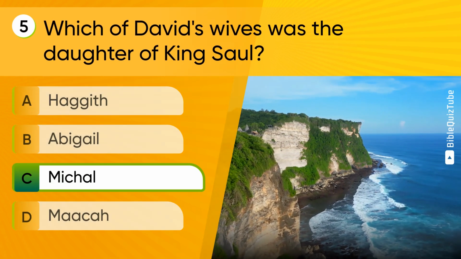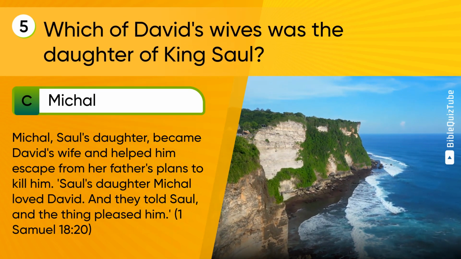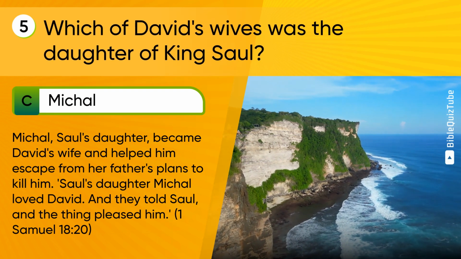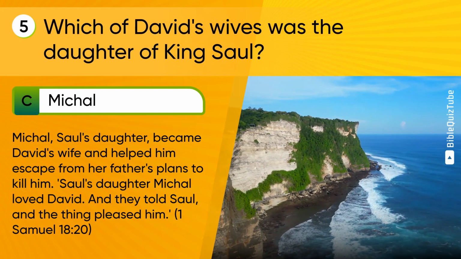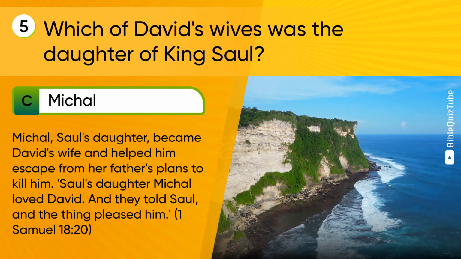The correct answer is C. Michal. The explanation. Michal, Saul's daughter, became David's wife and helped him escape from her father's plans to kill him. Saul's daughter Michal loved David, and they told Saul, and the thing pleased him. 1 Samuel chapter 18 verse 20.